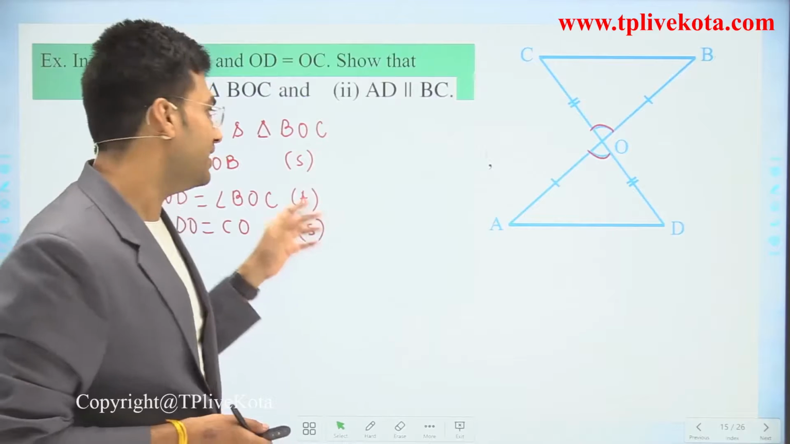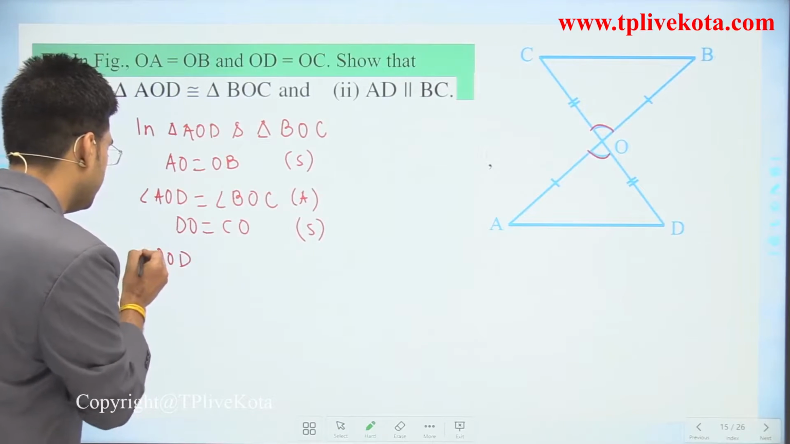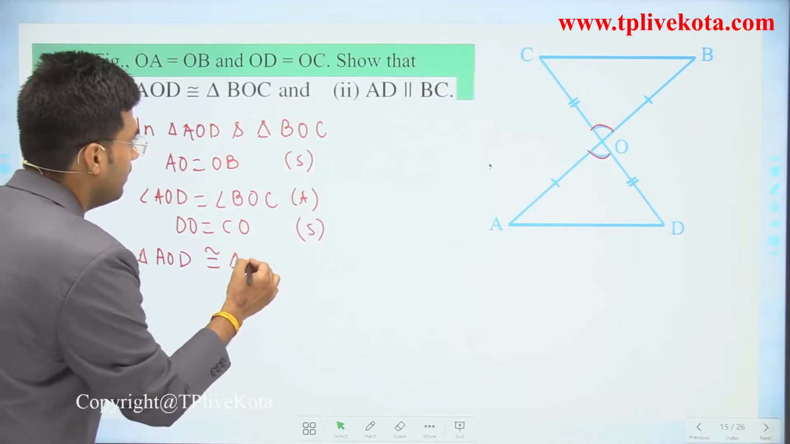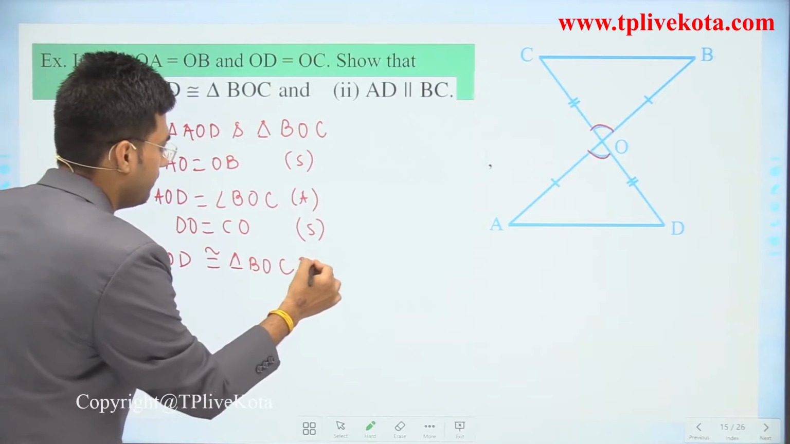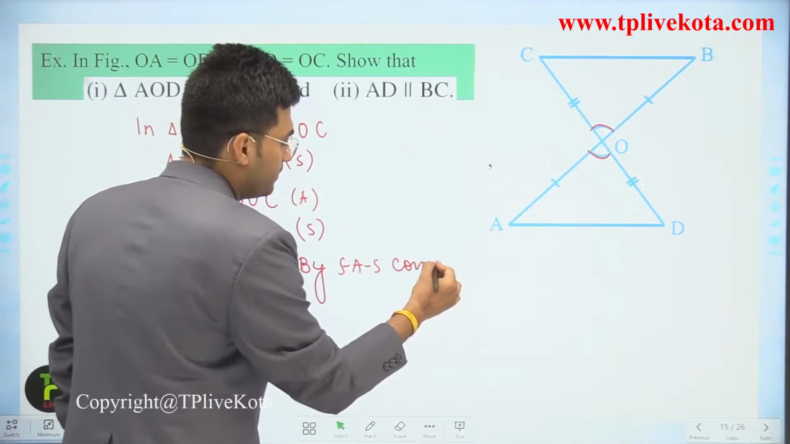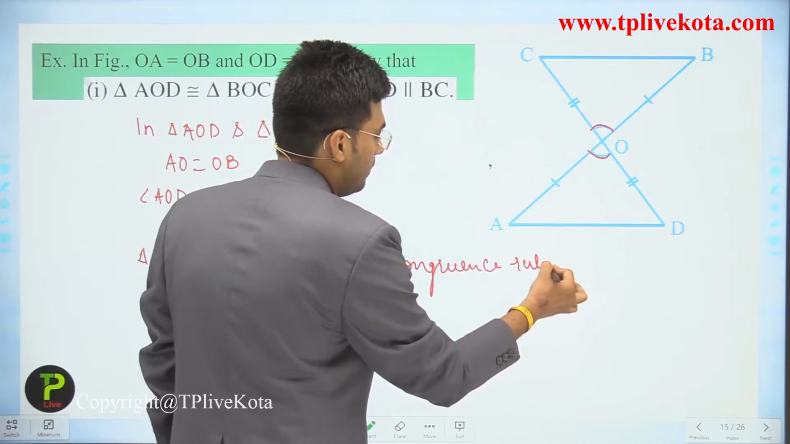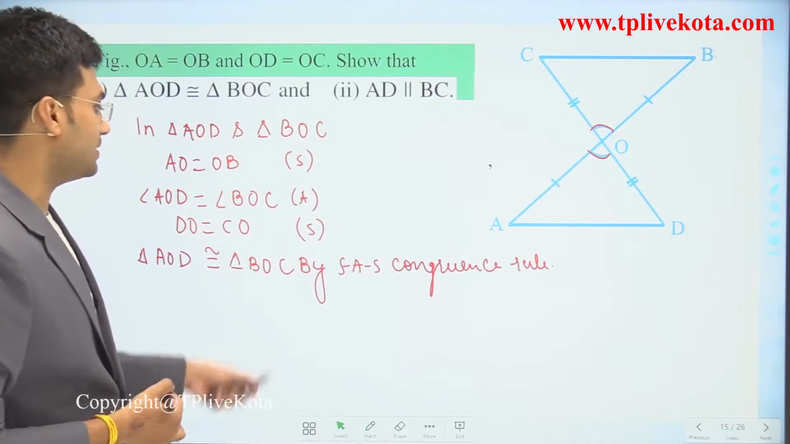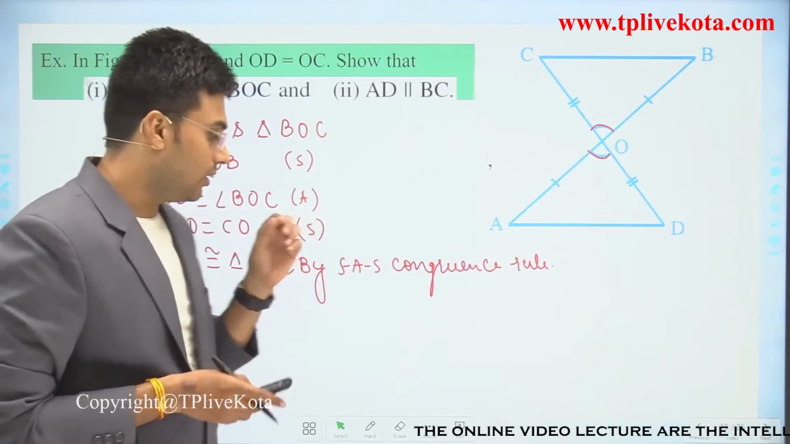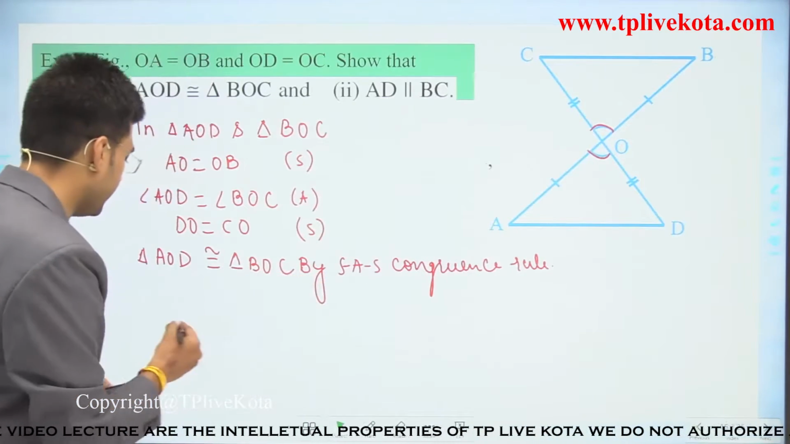So we can say that these two triangles, triangle AOD is congruent to triangle BOC by SAS congruency rule. Clear? These two triangles are congruent by SAS congruency rule. Clear? Now by CPCT, CPCT is what? Corresponding parts of congruent triangles.